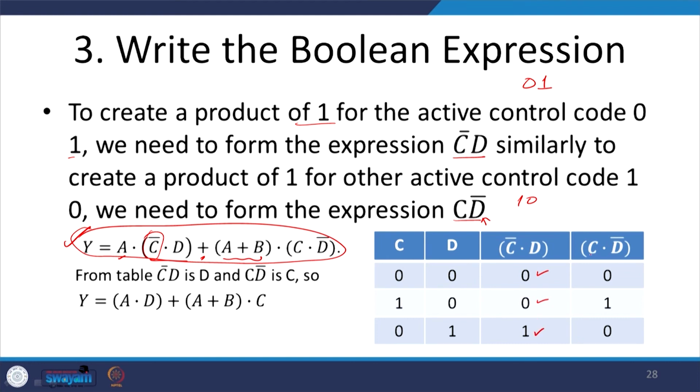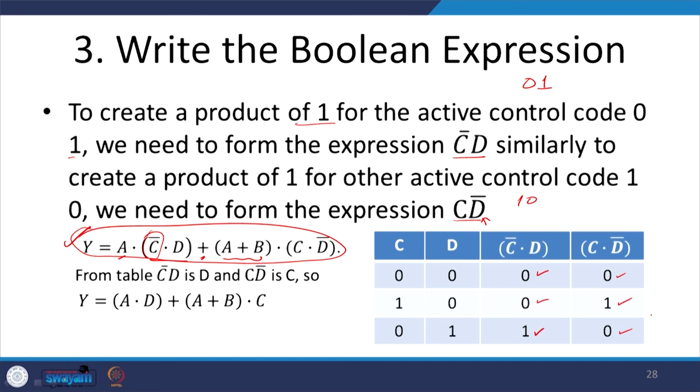Okay. And what is my C D invert? So, if C is 0, D is 0, then this is 0. If C is 1 and D is 0, then D invert is going to be 1, and 1 into 1 is going to be 1, and in this case this is going to be 0.